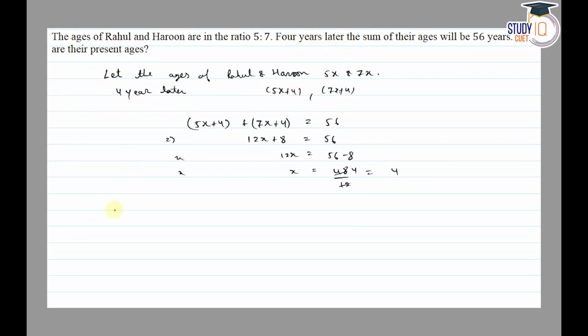So present age of Rahul is equal to, ये थी हमारे पास 5x is equal to 5 into 4 is equal to 20 years.